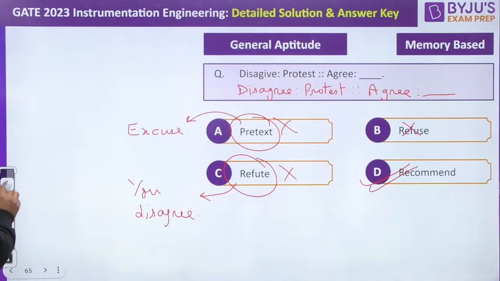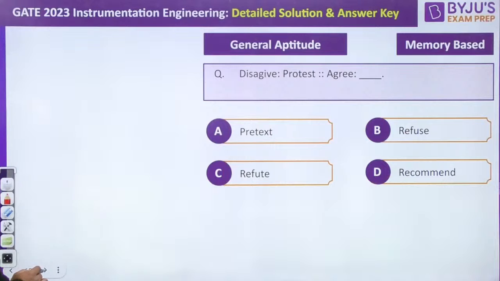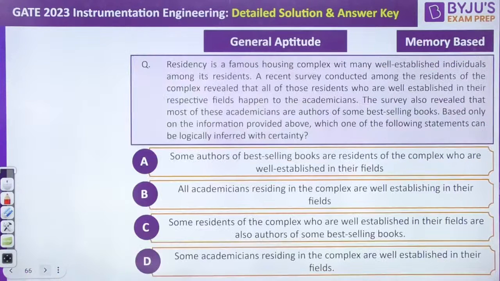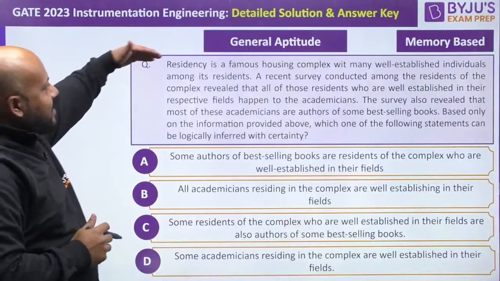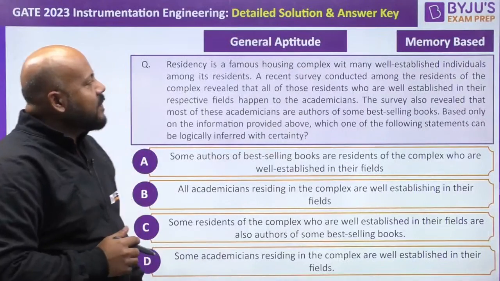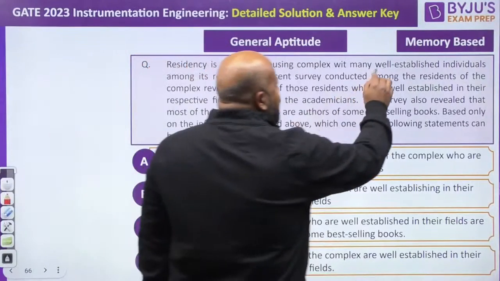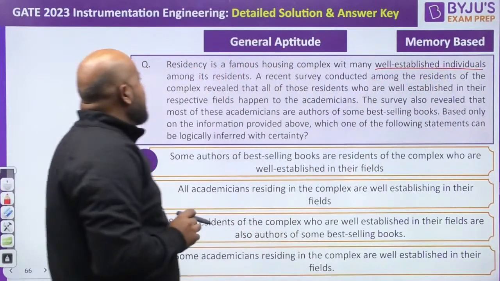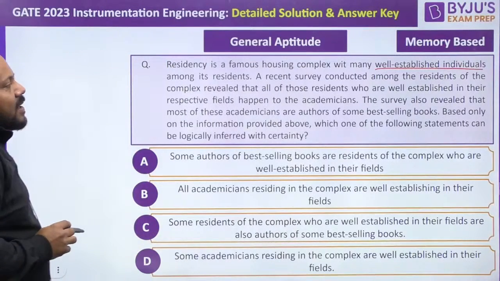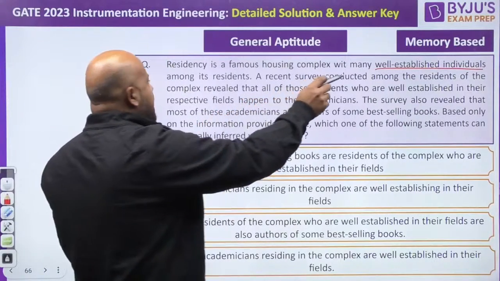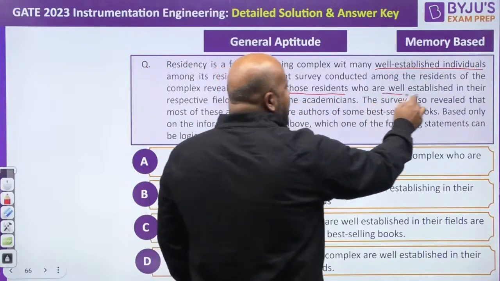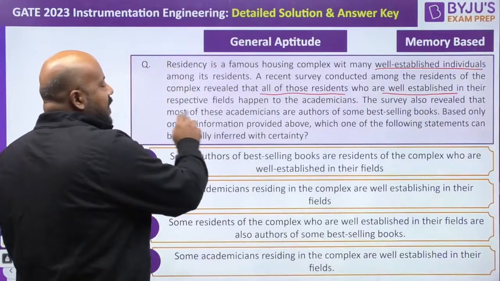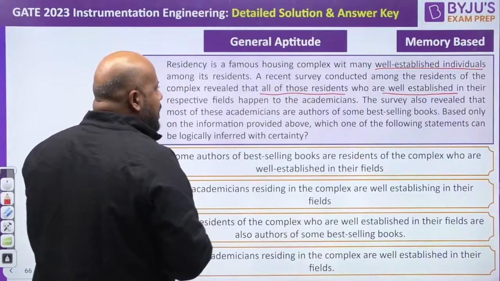So there is one more question. That is your part actually, but you were involved in other questions, so I have solved it. You please check whether I am doing it correctly or not. You have done means correct. No. So he is saying residency is a famous housing complex with many well-established individuals. Many well-established individuals among its residents. A recent survey conducted among the residents of the complex revealed that all of those residents who are well-established in their respective fields happen to be academicians.